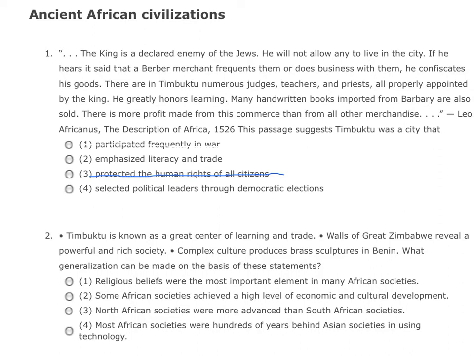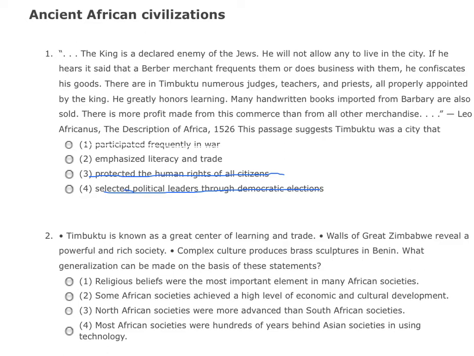Finally, did they select political leaders through democratic elections? Once again, that is not our main idea. What is our main idea is trade and literacy, and if you didn't know what literacy meant, it really means the ability to read and write correctly, effectively.